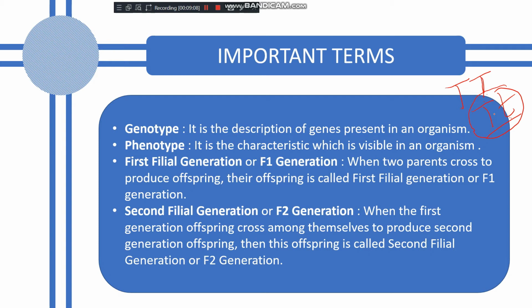So which character is visible in the organism? That was the tallness. Clear? So phenotype is the characteristic which is visible in an organism.